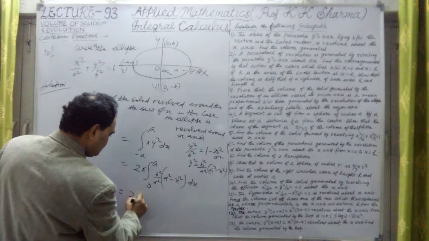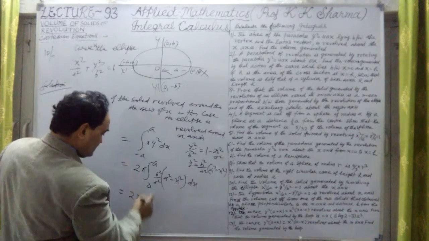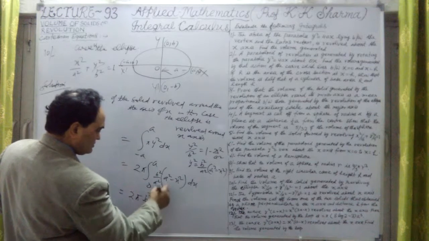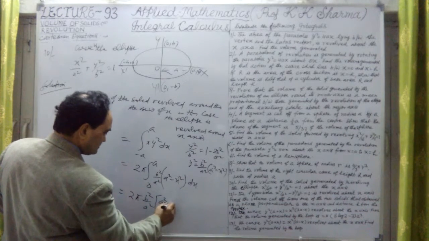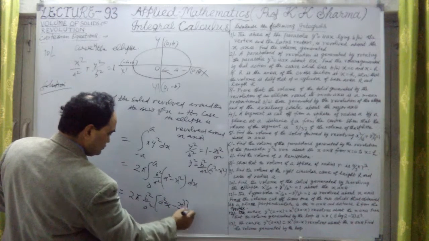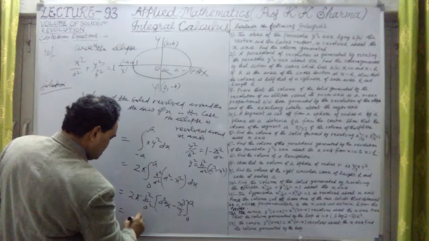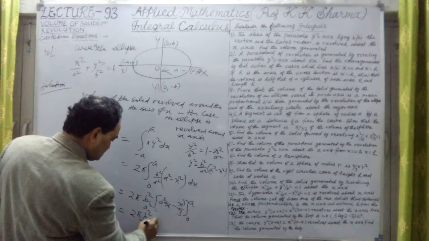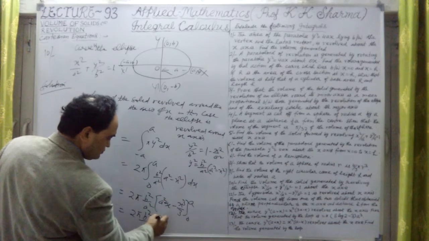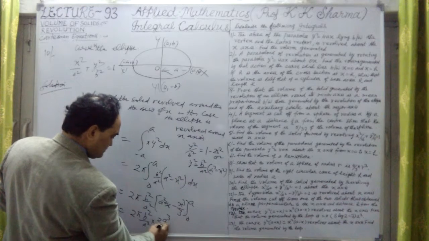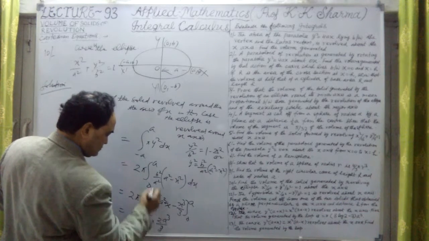Let me integrate. This is b square upon a square outside, and a square into x minus x cube upon 3, from 0 to a. It is nothing but twice pi into b square upon a square into twice a cube upon 3.